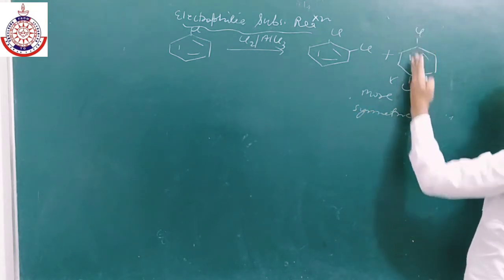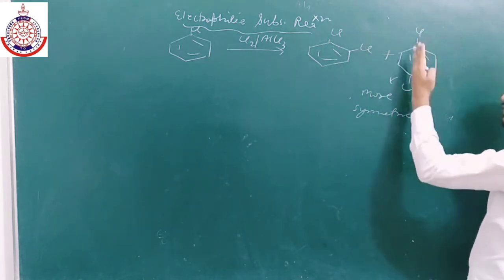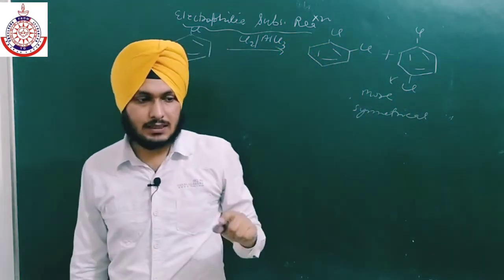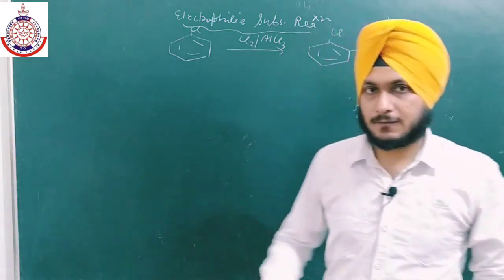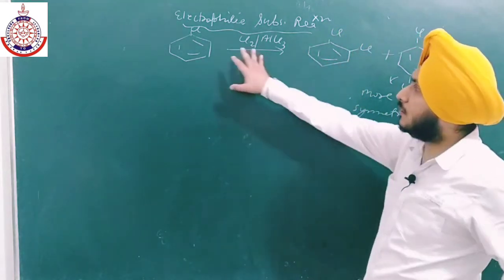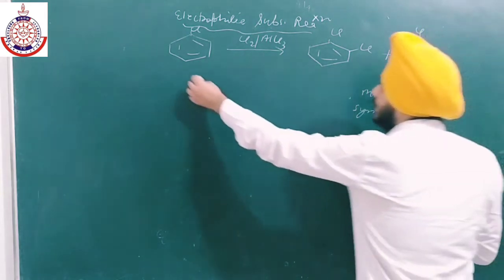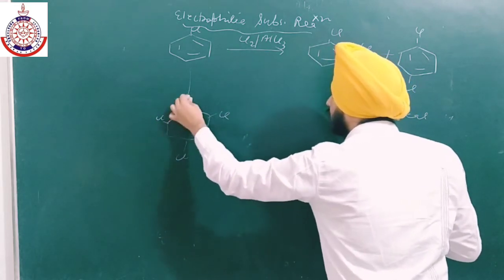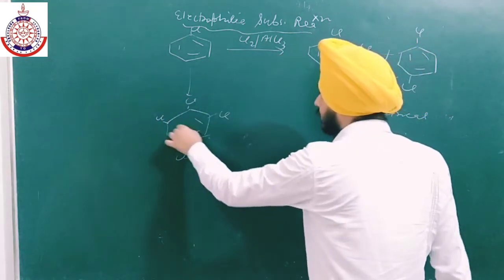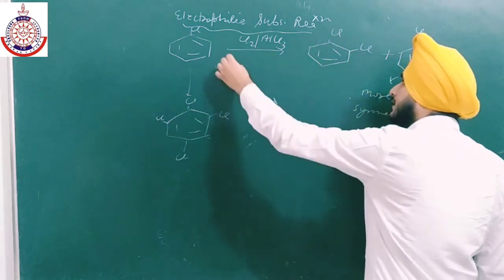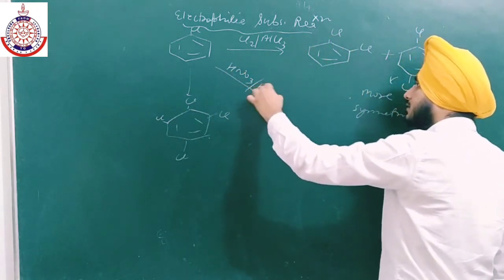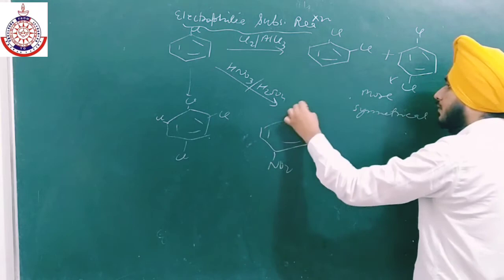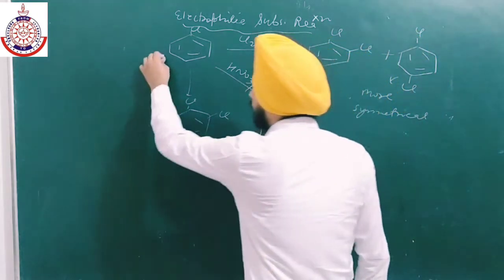Because here we have plane of symmetry, in this there is no plane of symmetry, so here we have more plane of symmetry. That is why para is more stable as compared to ortho. This is the major one. Similarly, we can also do nitration, sulfonation. If we take this chlorine in excess, then we will get this product. The chlorine will attach over here and over here also. Similarly we can also do nitration in presence of HNO3 and H2SO4. We will get this product, NO2 over here, chlorine over here. Similarly, we can also do Friedel-Crafts alkylation.